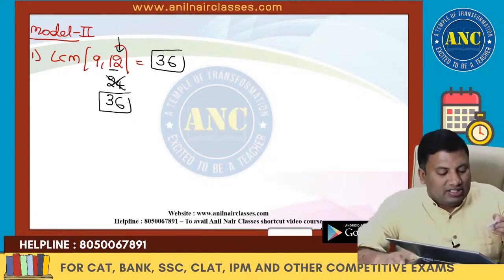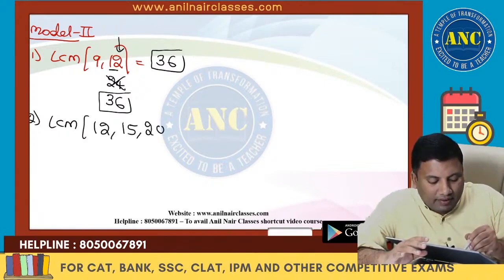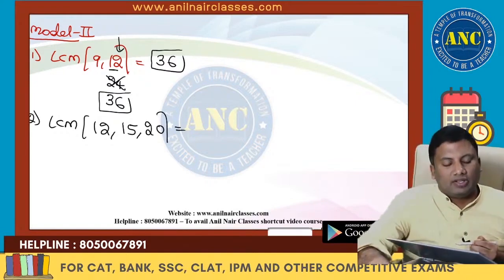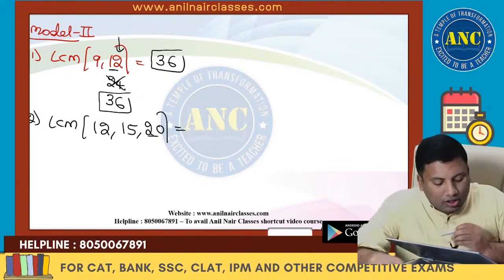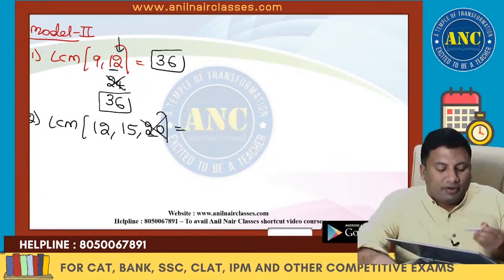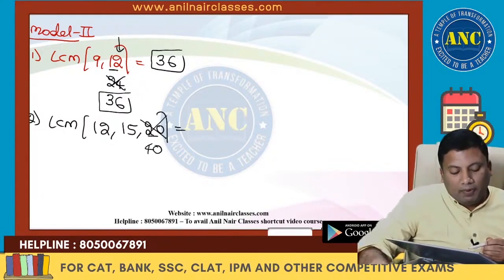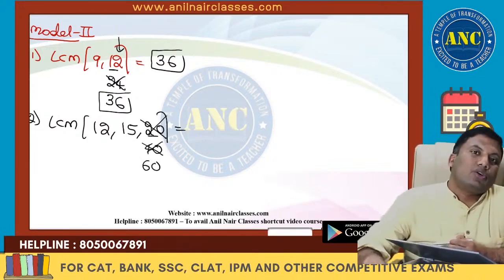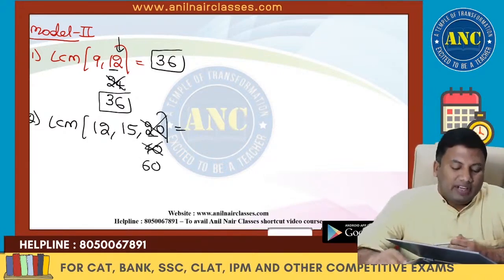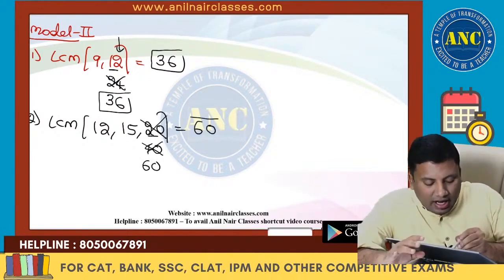Answer is 36. For example, LCM of 12, 15, 20. The largest number is 20. Is 20 a multiple of 12? No. Take the next multiple of 20, which is 40. Is 40 a multiple of 15 or 12? No. Next one, 60. 60 is 12 into 5, and 60 is 15 into 4. So the answer is 60. I hope it is clear.